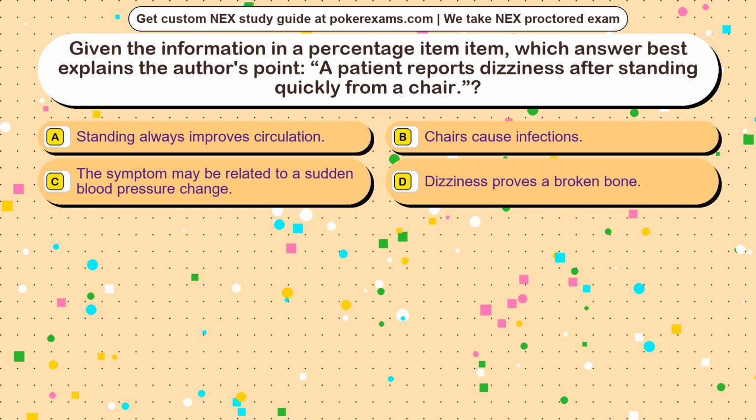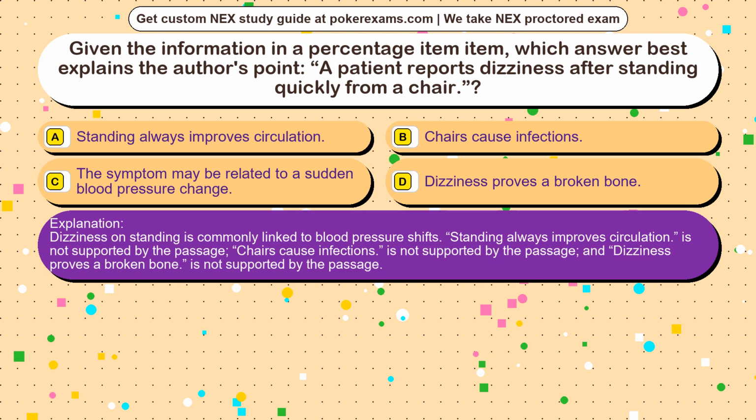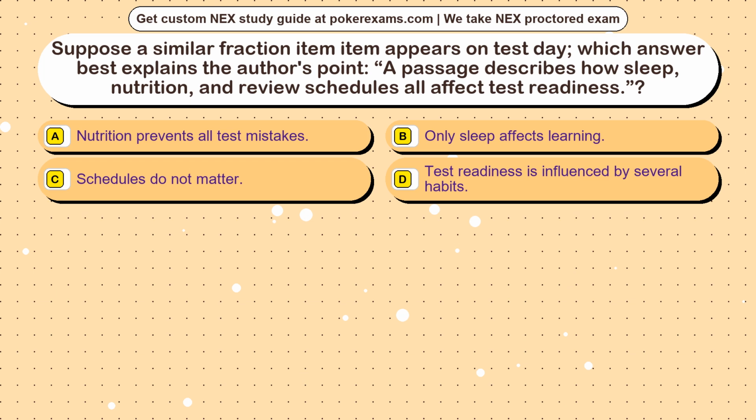The correct answer is option C. Dizziness on standing is commonly linked to blood pressure shifts. Standing always improves circulation, is not supported by the passage. Chairs cause infections, is not supported by the passage, and dizziness proves a broken bone, is not supported by the passage. Question 7. Suppose a similar fraction item appears on test day, which answer best explains the author's point?